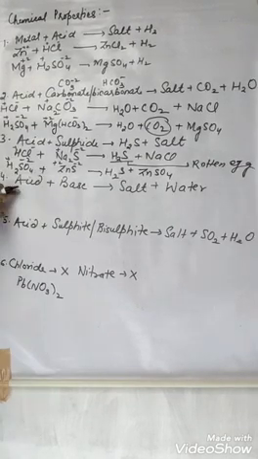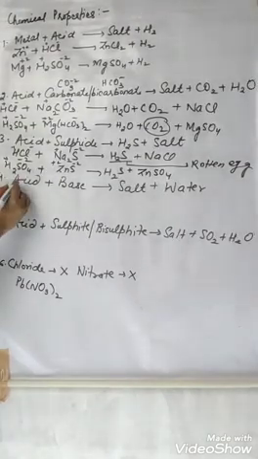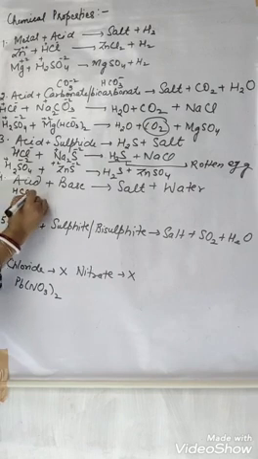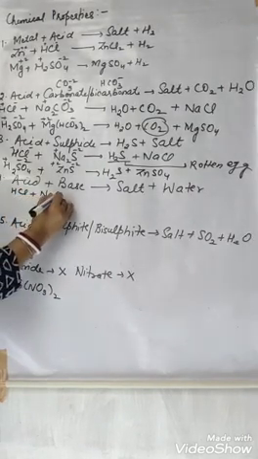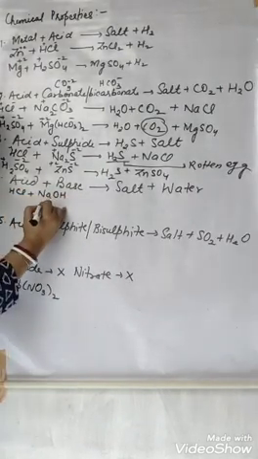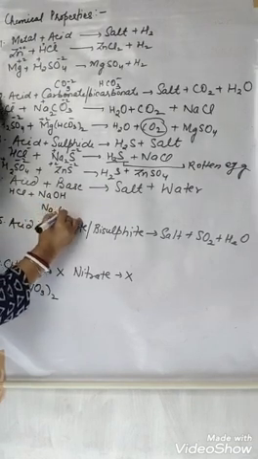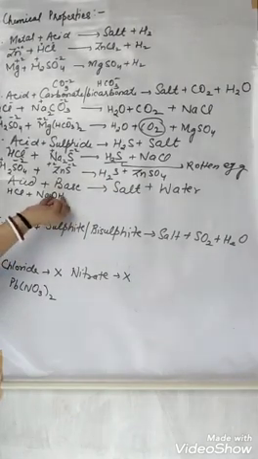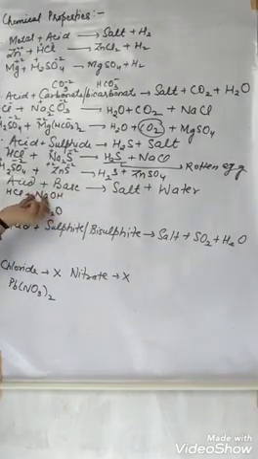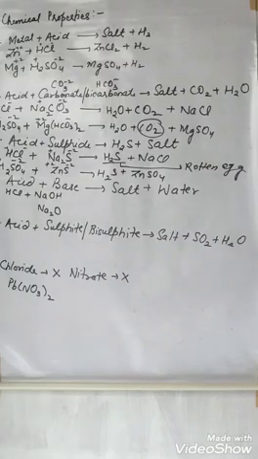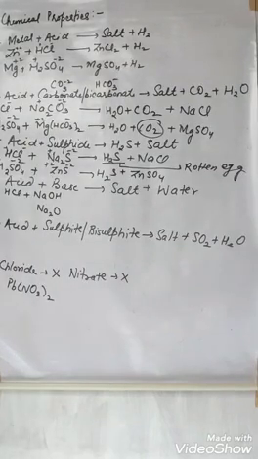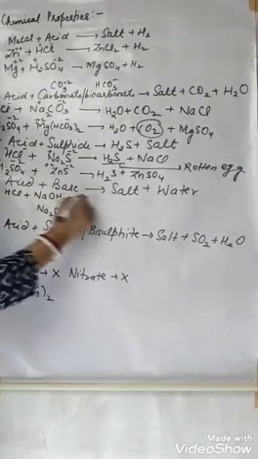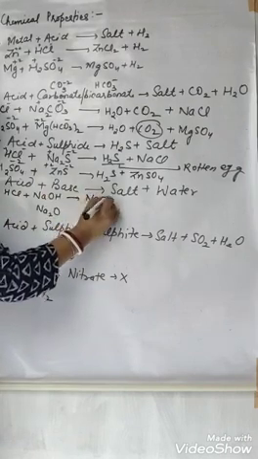Next, acid and base react. This you all know. The acid is HCl and the base is NaOH, or the base can be Na2O. That means the oxide or hydroxide of any metal is considered a base. With NaOH, what salt is formed? NaCl. How?